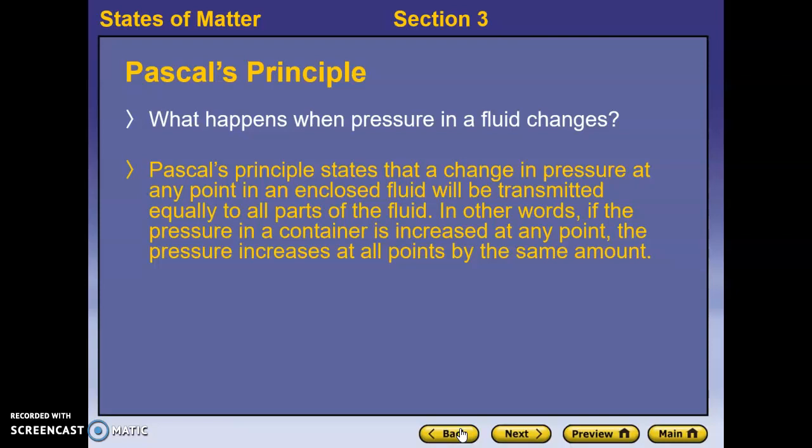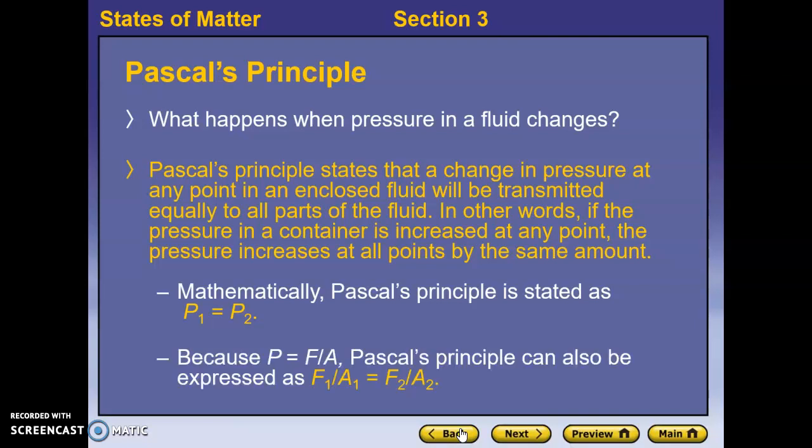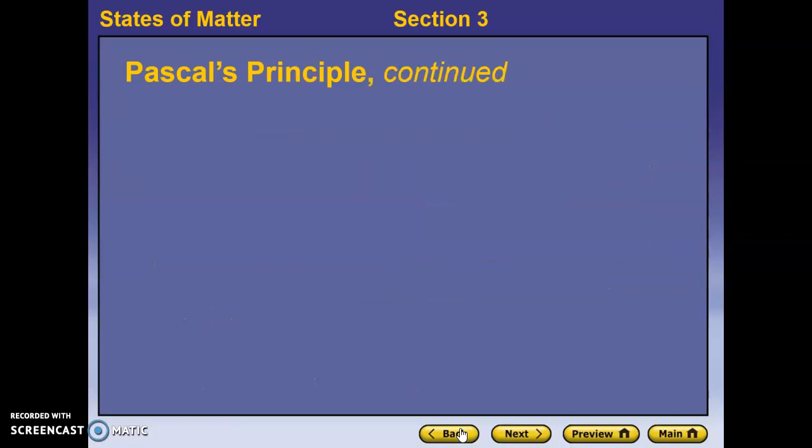In other words, if the pressure in a container is increased at any point, the pressure increases at all points by the same amount. So the pressure is equal to the pressure. That's kind of weird mathematically, but it really comes in handy because pressure is force over area. So the initial force over the initial area will equal the new force over the new area.